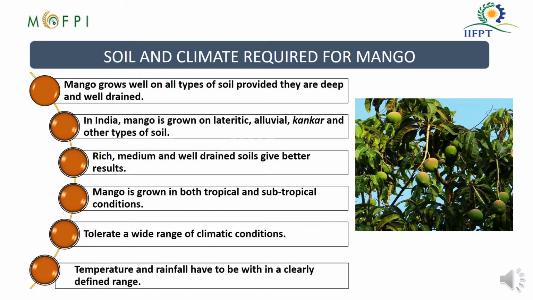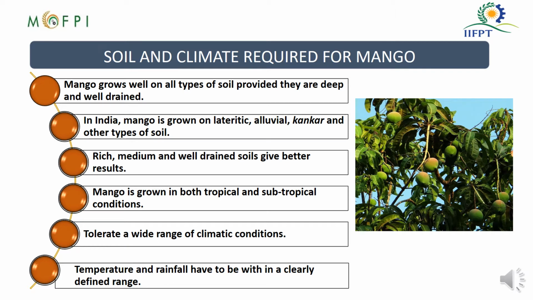Mango grows well on all types of soil provided they are deep and well drained. In India, mango is grown on lateritic, alluvial, Kankar and all other types of soil.